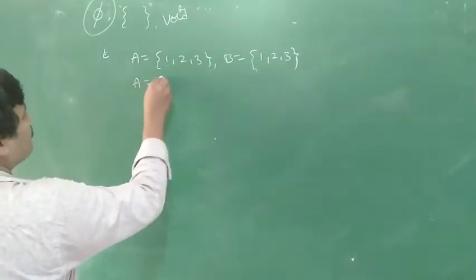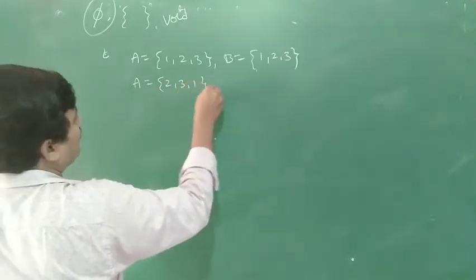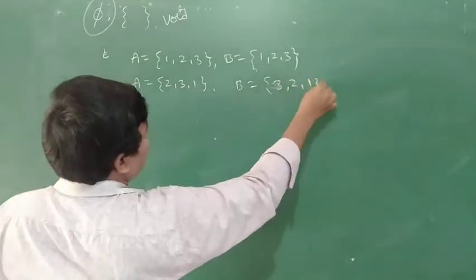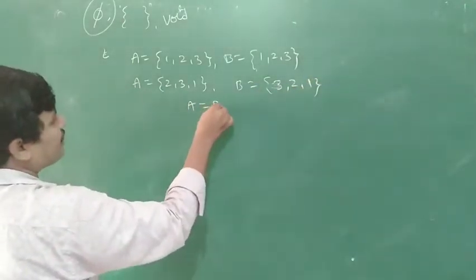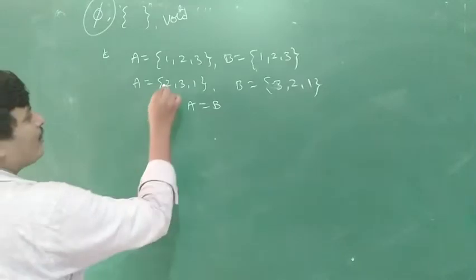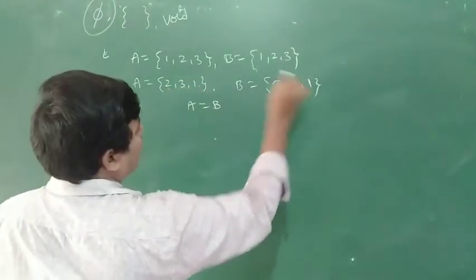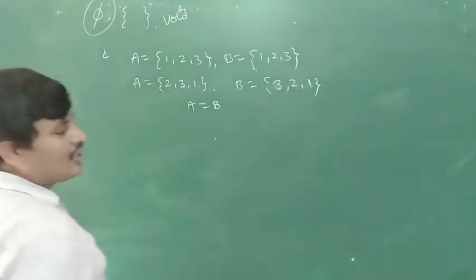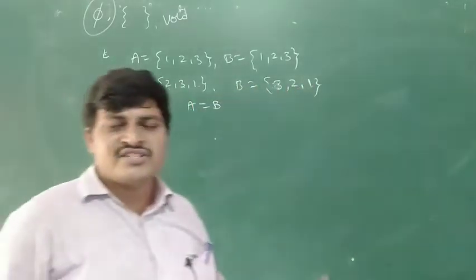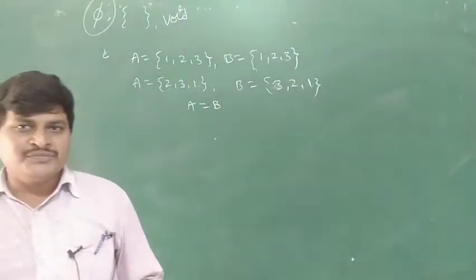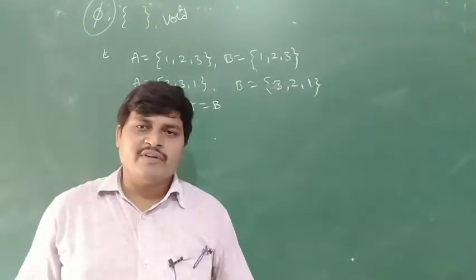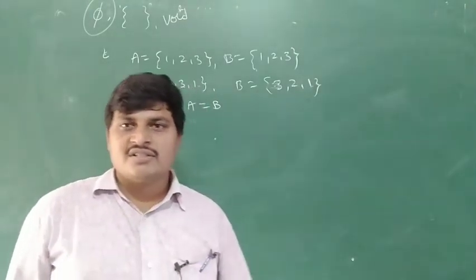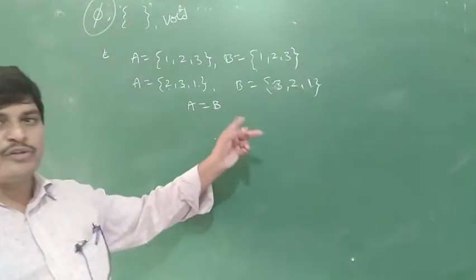So A is equal to {2, 3, 1} and B is equal to {1, 2, 3}. These are equal, A is equal to B. A has the elements 1, 2, 3 and B also has 1, 2, 3. The elements need not be in any sequence, ascending order or descending order. There is no compulsory increasing or decreasing order. This is the equal set.